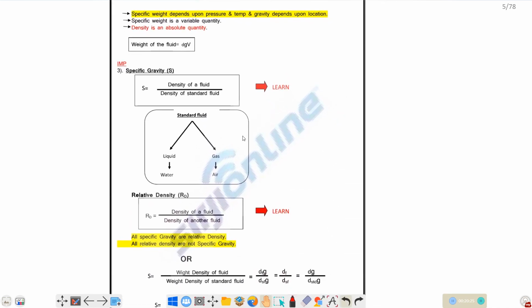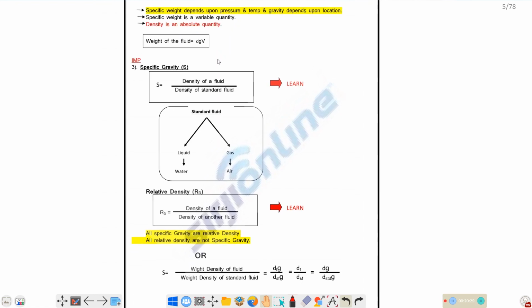Next one is specific weight, which depends upon pressure. How specific weight varies with respect to pressure and temperature is not important. Specific weight is a variable quantity and density is an absolute quantity. Specific weight depends upon the density of the fluid and the gravitational constant. So density is an absolute quantity and specific weight is a variable quantity.